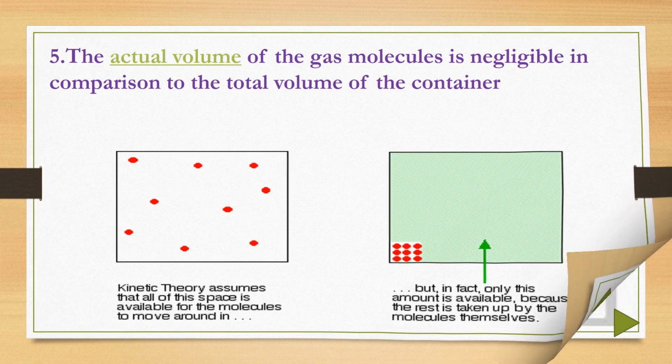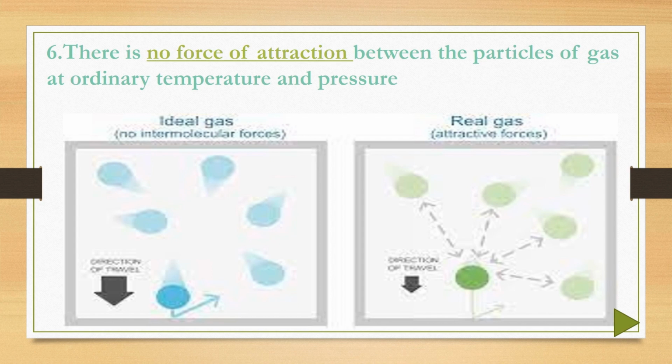Next point, there is no force of attraction between the particles of gas at ordinary temperature and pressure. Here I can tell you, in an ideal gas, there is no force of attraction between the molecules. The molecules are free to move, but as far as the real gas is concerned, there is always an attraction force between the molecules. I will explain what is a real gas and what is an ideal gas in the next video.